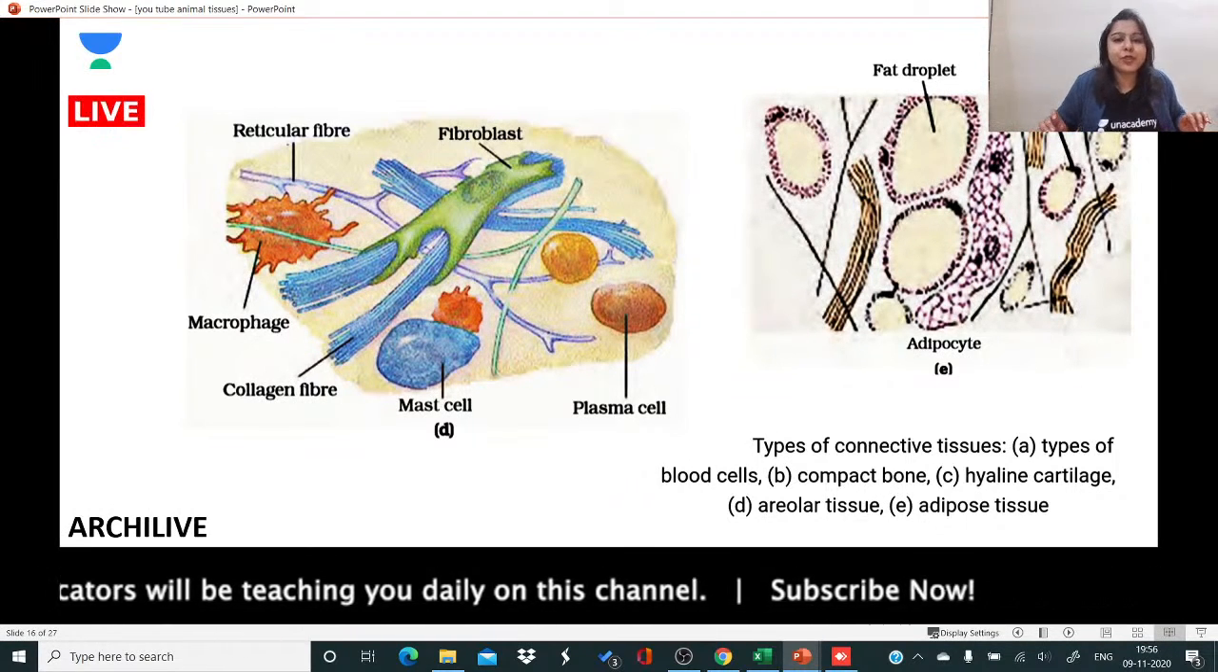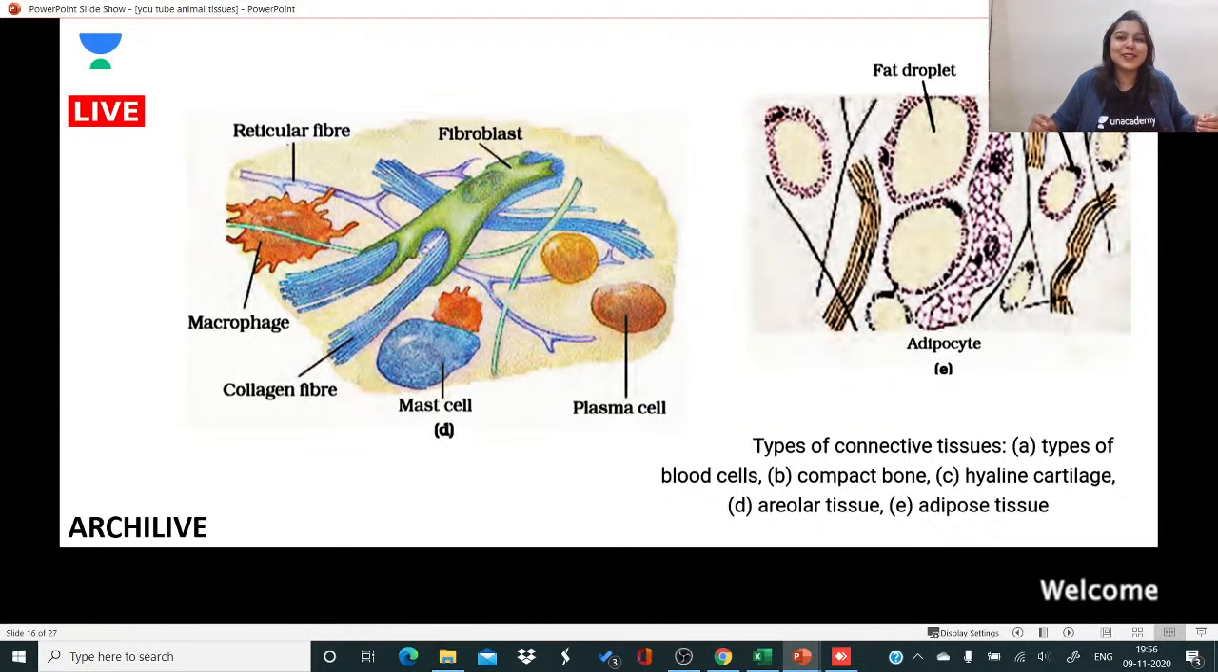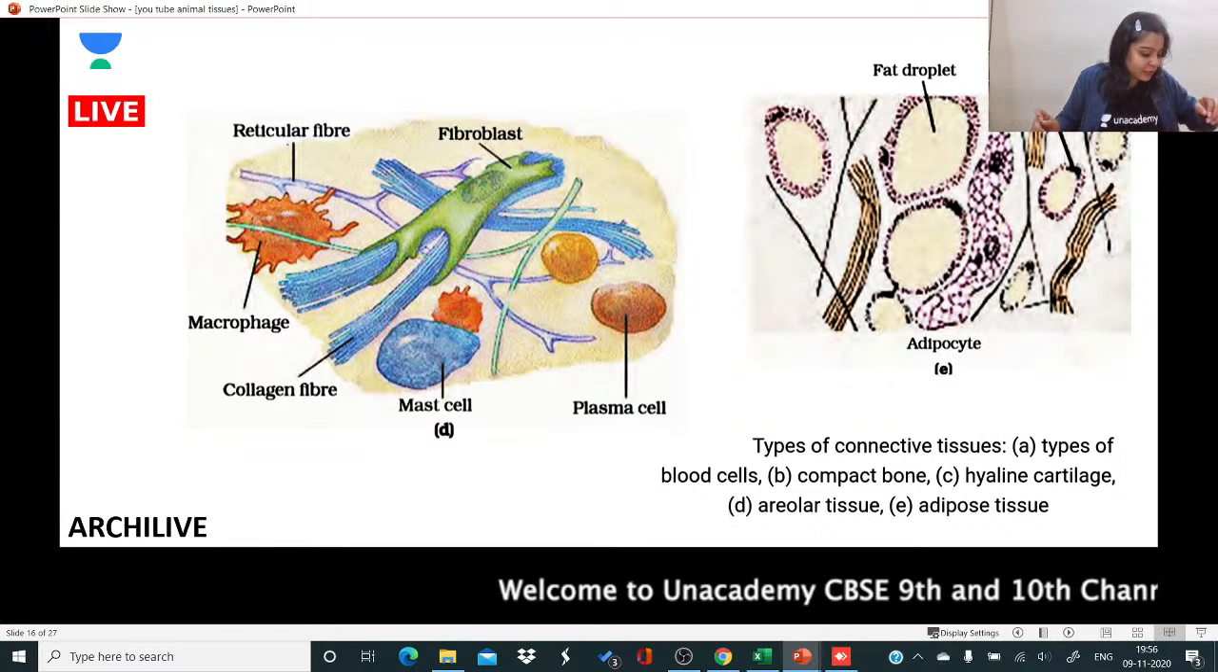And then you have adipose tissue. Of course, who does not know adipose? Adipose is something that is disliked by everybody, right? Because adipose is fat.